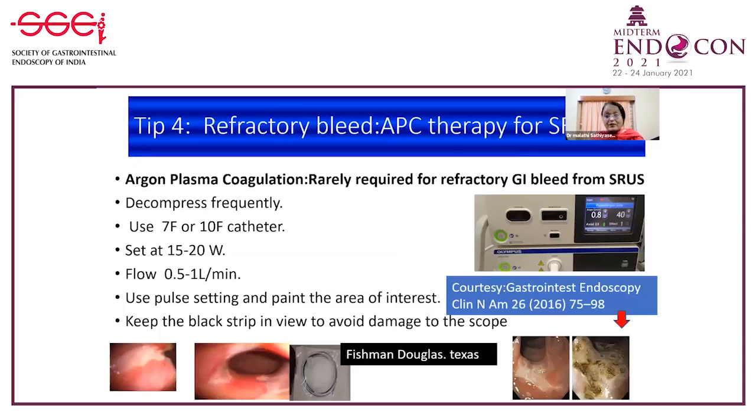Here, most of them will improve with good diet, mesalamine, biofeedback therapy, fiber diet, and teaching them, especially the behavioral aspects of bowel training. Sometimes, very rarely, argon plasma coagulation may be required for refractory GI bleed in SRUS. And the tips here are, while you do that in a child with bleeding in the colon, you have to decompress frequently, use the 7F or 10 French catheters, set at 15 to 20 watts. Flow should be 0.5 to 1 L per minute, and use the pulse setting and paint the area of interest.